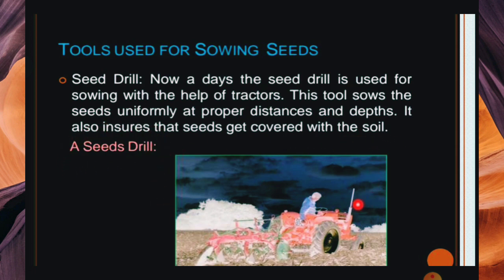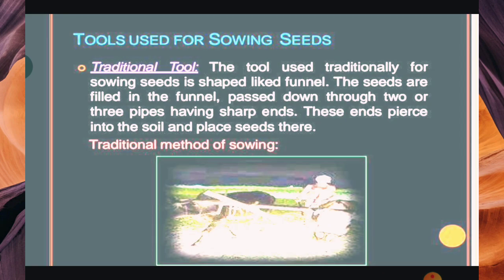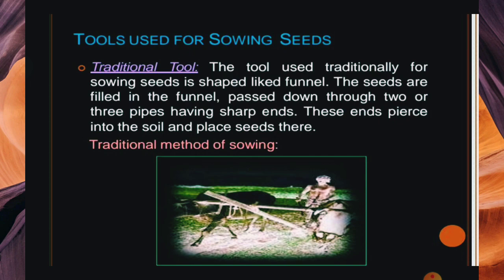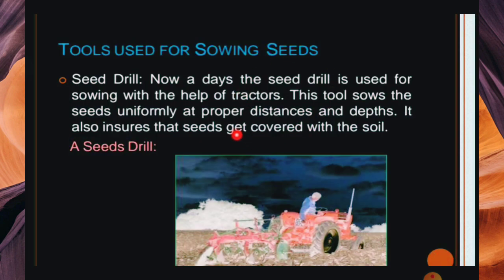When the tractor goes forward, there is a place where the bags of seeds are attached. When the tractor tire rotates, the seed packet also rotates, and one seed goes into the soil and is covered with soil, at the proper distance. In traditional times, people did not know how much distance to keep, so they just put one here and a second there. But in modern times people know, and they keep the proper distance with the tractor. If one is there, we want this much space.